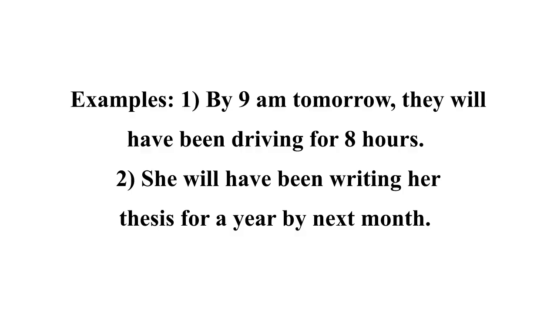By 9 a.m. tomorrow is the future time. They will have been driving. That's future perfect continuous. For, and then you have the length of time, or how long they've been doing it, for 8 hours. Now we can go the other direction too, by having future perfect continuous, for how long, the length of time, by, and then the future time. So example: she will have been writing her thesis for a year. So for and how long, for 1 year, by, and then the future time, by next month.